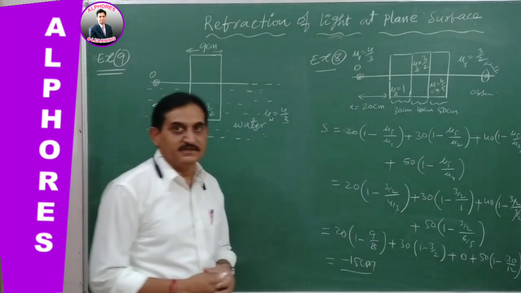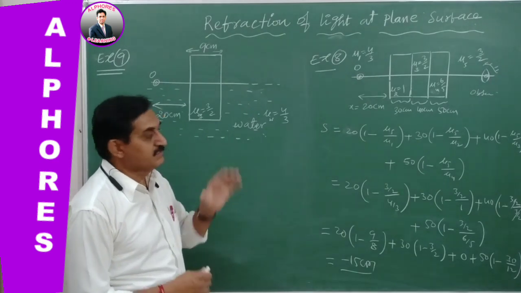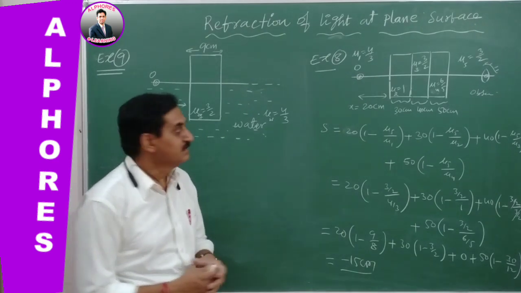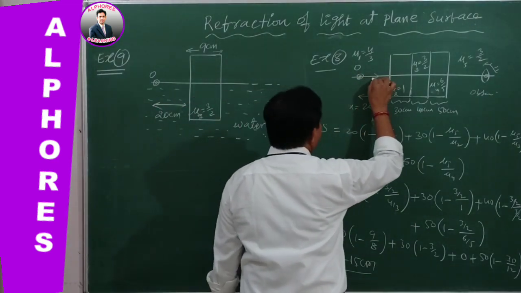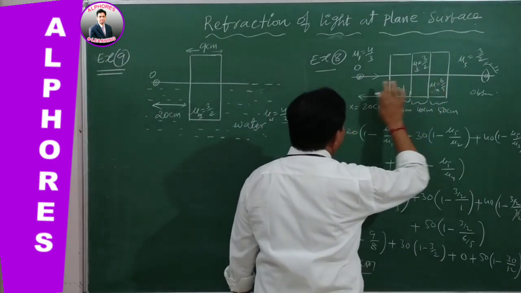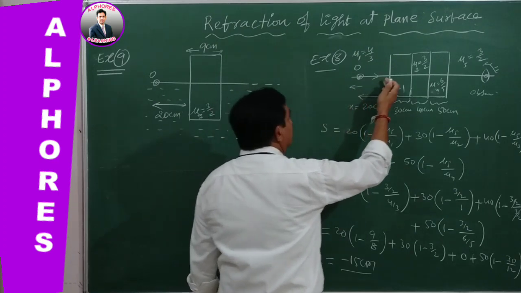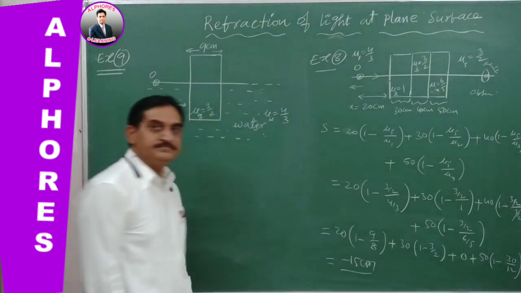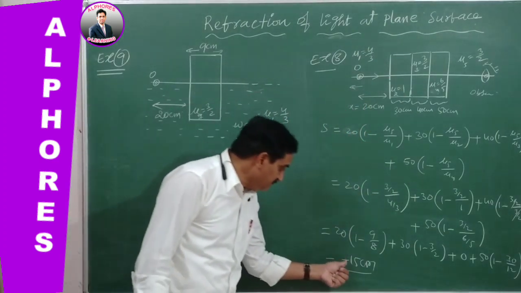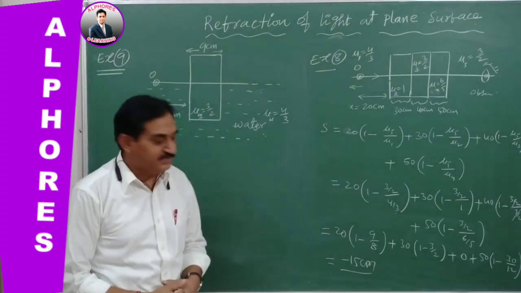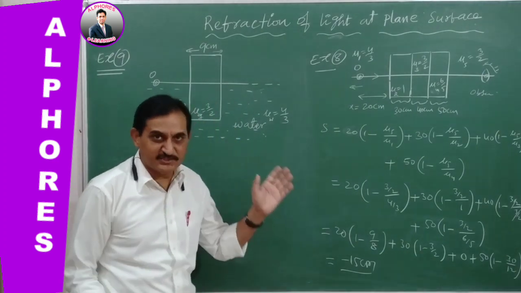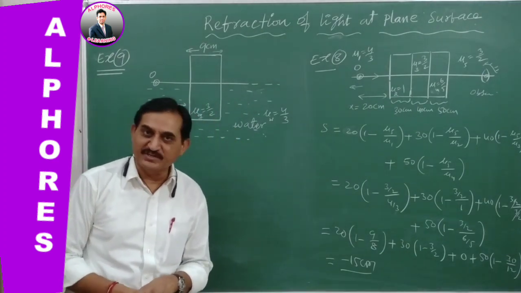it is shifting, taking the direction of the incident ray. The object is here, the light ray is towards the right, so the shifting takes place away, meaning against the incident ray. If you obtain a positive value, then the shifting will be in the direction of the incident ray from the object.